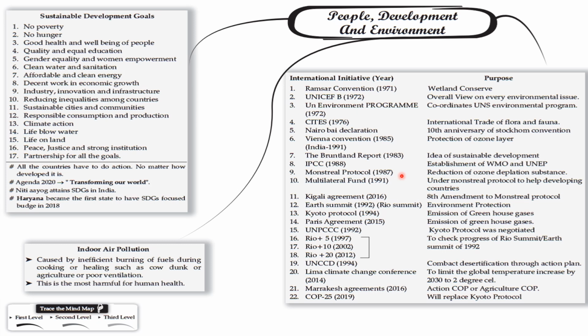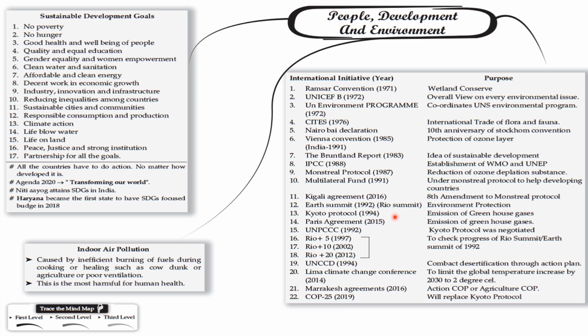IPCC 1988, established by WMO and UNEP. Montreal Protocol 1987, reduction of ozone-depleting substances. Multilateral Fund 1991 under the Montreal Protocol to help developing countries. Kigali Agreement 2016, 8th amendment of the Montreal Protocol. Earth Summit 1992, Rio Summit, environment protection.